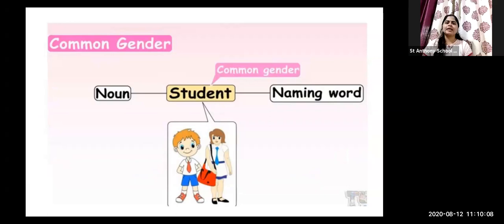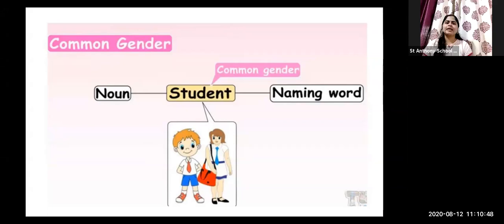Now the common gender noun is absolutely like that only. The word which is used for some particular thing is common for both male and female, and that is the reason that particular name is called a common gender noun. Okay? Common gender noun क्या है? Common gender noun word. कोई भी अगर name, you all know that the noun is a naming word. The word which is used to name that particular thing is called the common gender noun.